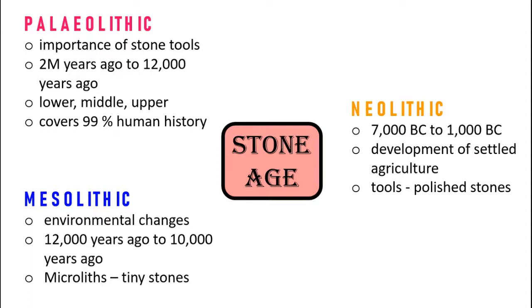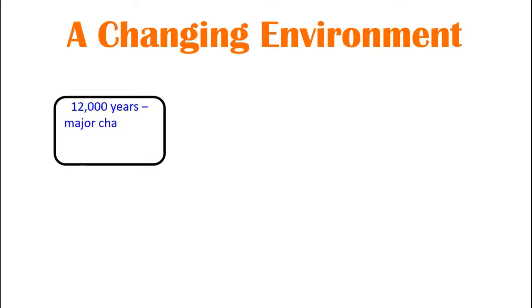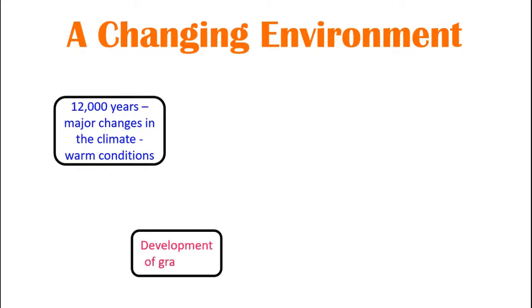Next point is a changing environment. Around 12,000 years ago, there were major changes in the climate, and these changes led to warm conditions. Our environment became very warm, and this led to the development of grasslands.